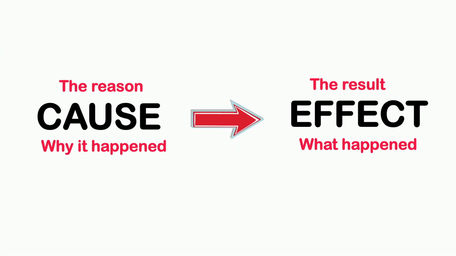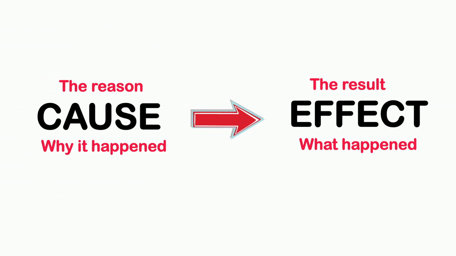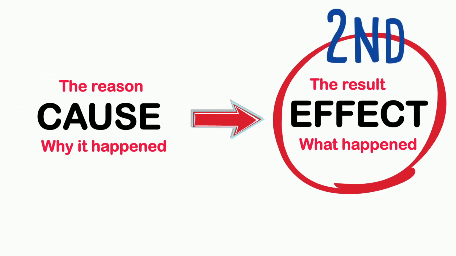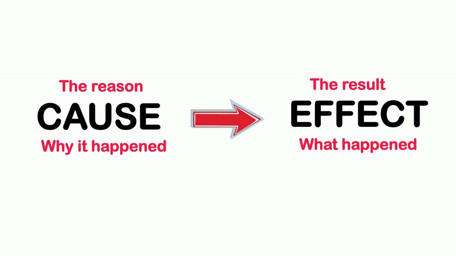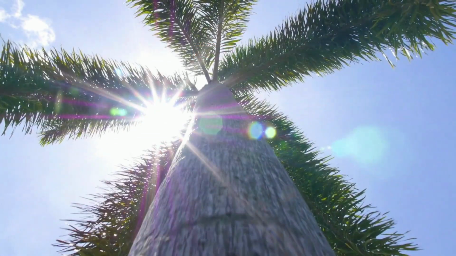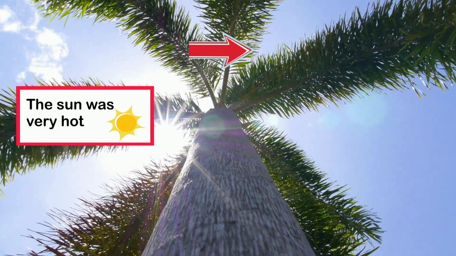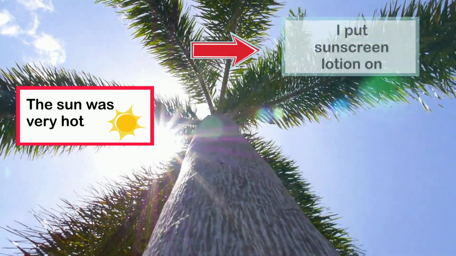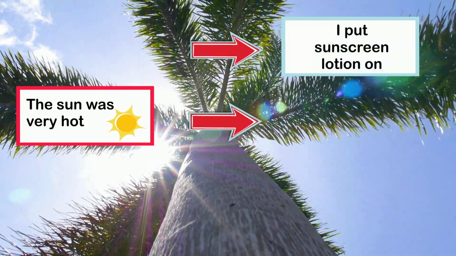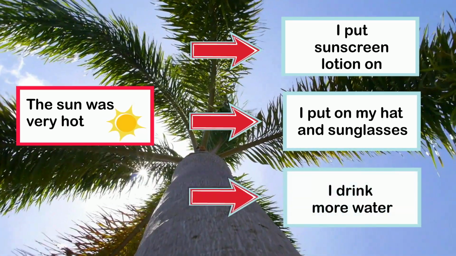It should be clear that the cause comes first and the effect comes second. At this point, it's also worth knowing that an event can have multiple effects. For example, if the sun was very hot, the effects of that might be, I put sunscreen lotion on. I put on my hat and sunglasses. And I drink more water.